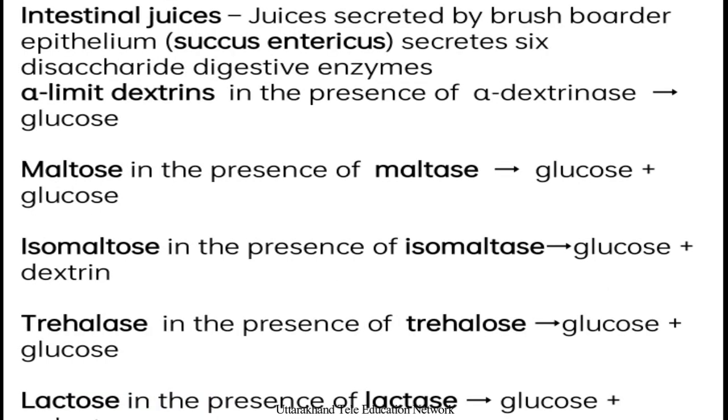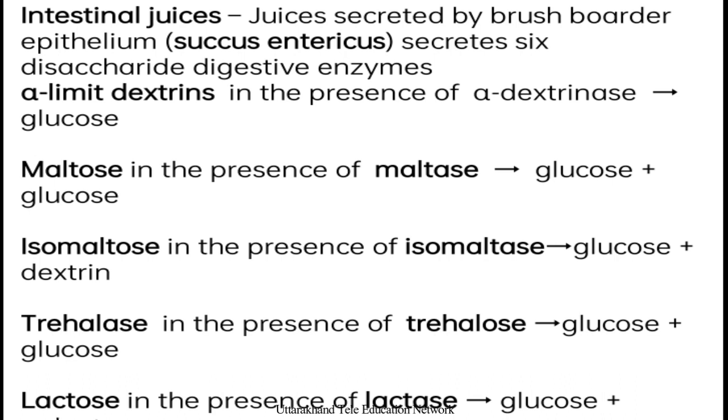Now the food goes down from the duodenum to the intestine, like the ileum part, where juices are secreted, the succus entericus, mixed with the remaining carbohydrates.